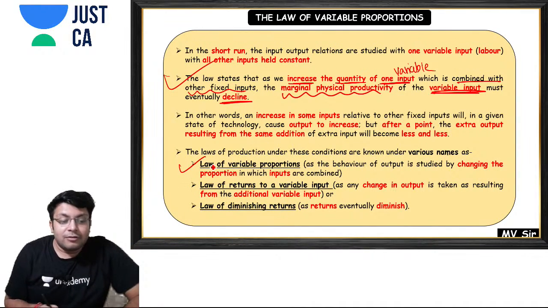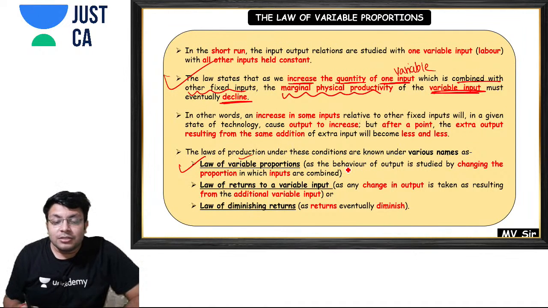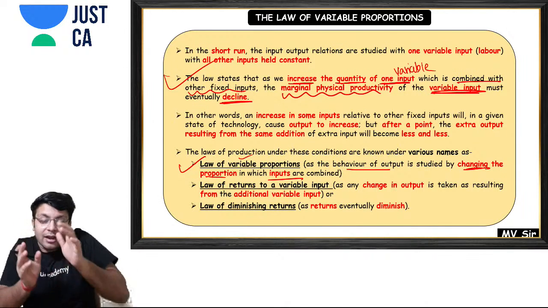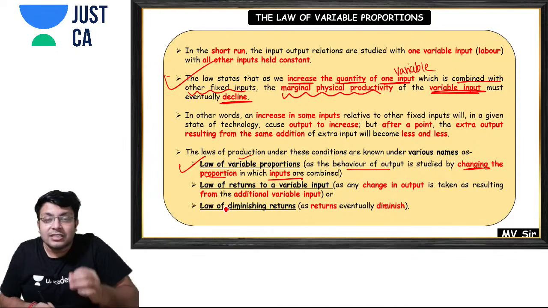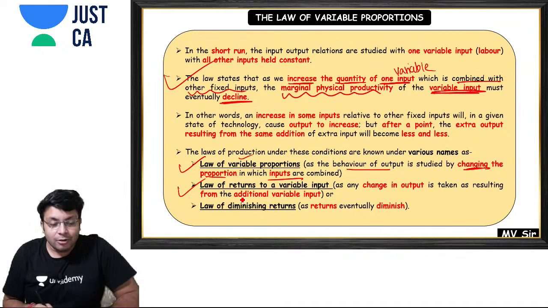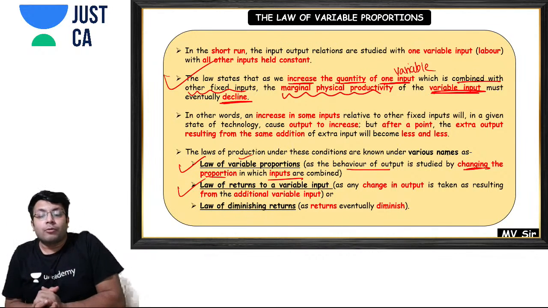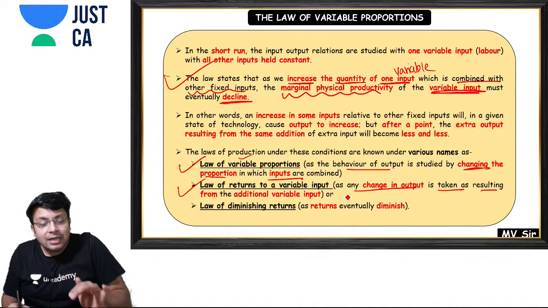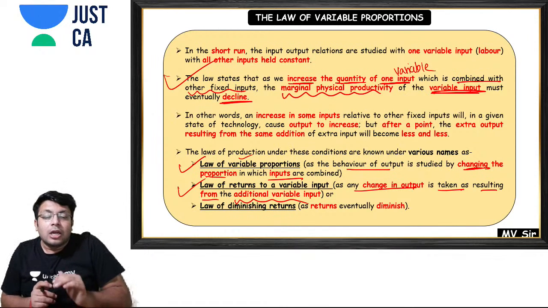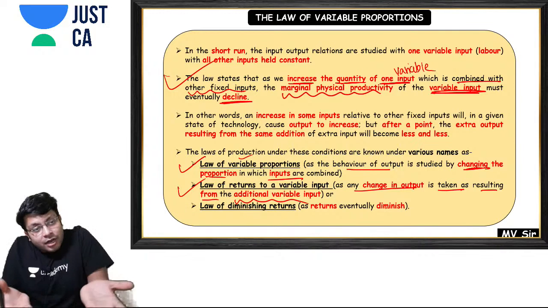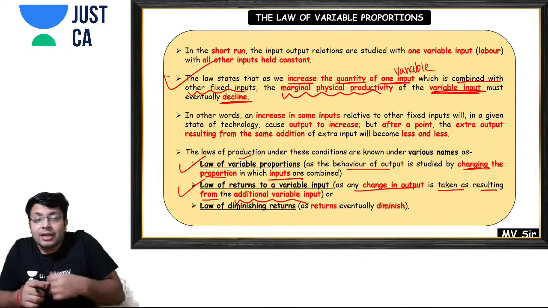Now why do we call it the law of variable proportion? Because we are analyzing the behavior of output by changing the proportion in which the inputs are combined. So I am again and again changing the proportion. Then, law of returns to variable input. What do you mean by this? As any change in output is taken as resulting from additional variable input, when I am increasing my variable input, what return am I getting because of that? That is also studied here.